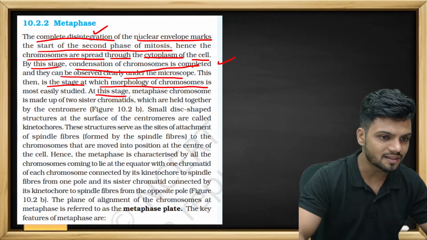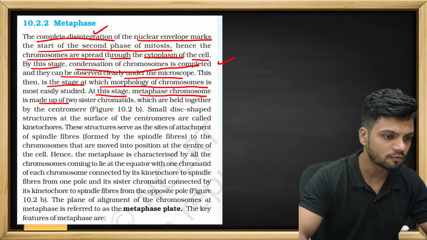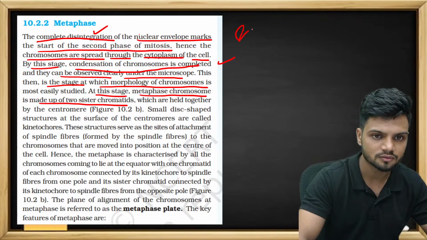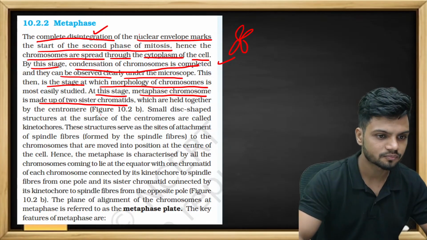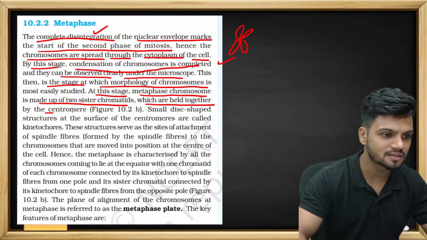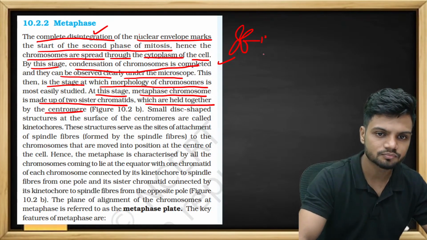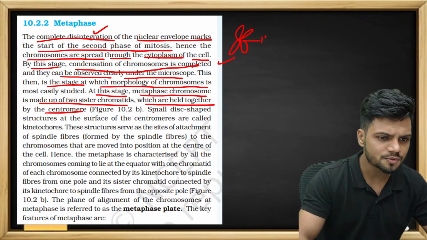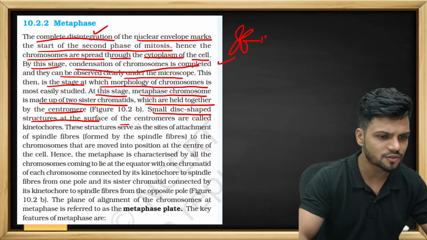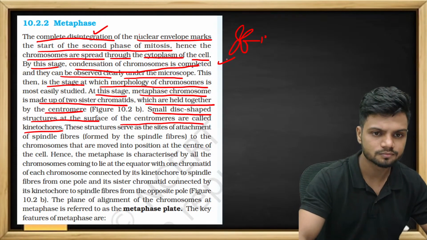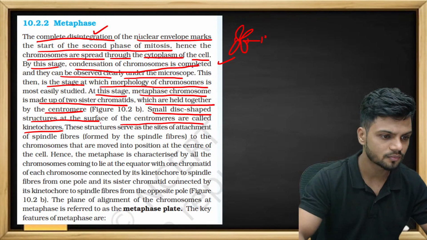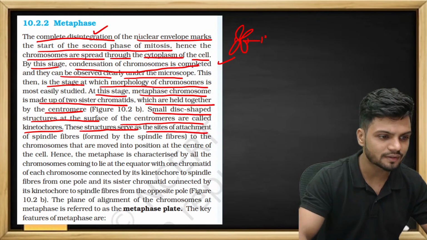At this stage, a metaphasic chromosome is made up of two sister chromatids held together by the centromere, the primary constriction. A small disc-shaped structure at the surface of the centromere is called kinetochore. These structures serve as a site of attachment of spindle fibers.